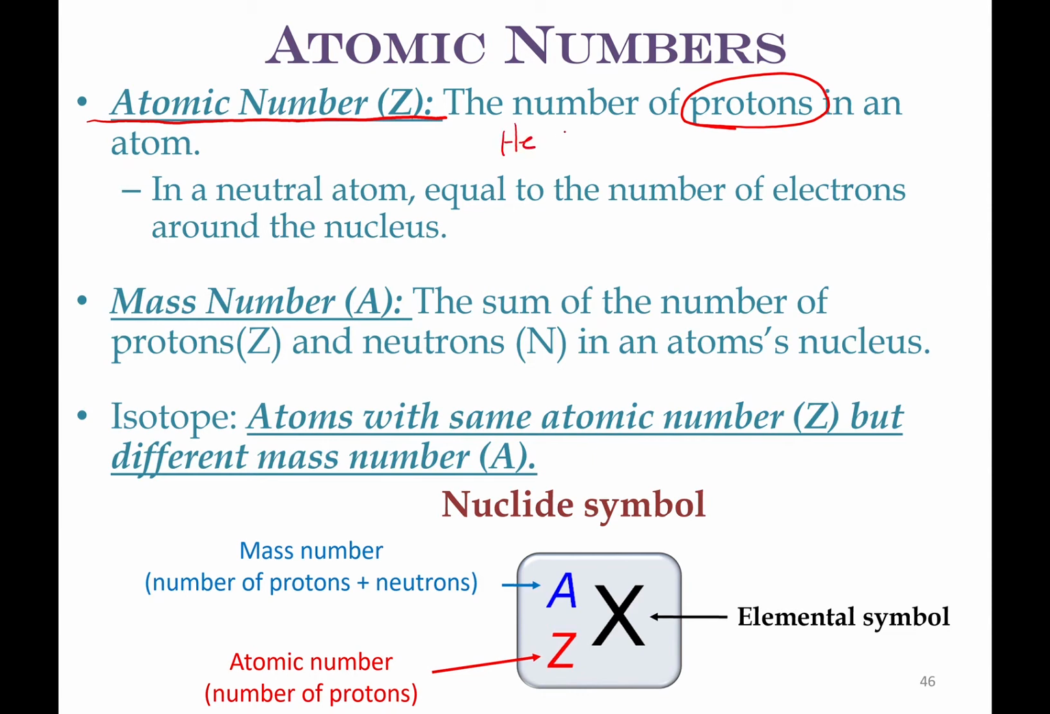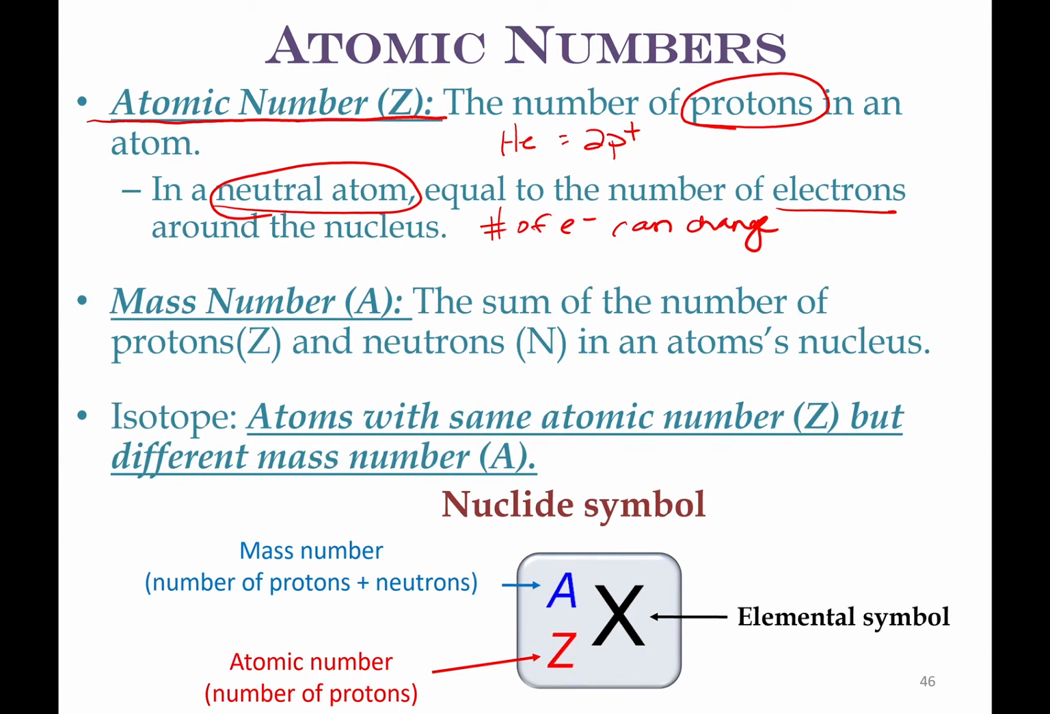Helium has 2 protons. Right? So whatever the number of the atom is, that's how many protons it is, and that will never change. So the atomic number always equals the number of protons. Always, no exceptions. In a neutral atom, it's also equal to the number of electrons, but it has to be a neutral atom. So the number of electrons can change, but we start out neutral and then we form ions from there.